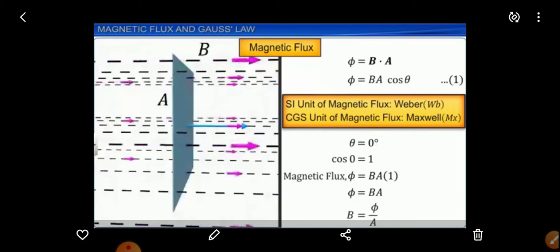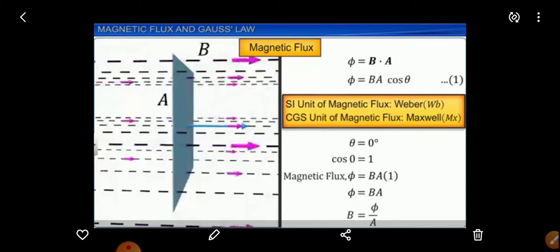So if theta is equal to 0 degree, the angle will be 0. Then cos 0 is equal to 1. Then phi is equal to B into A. If cos theta becomes 1 in equation 1, then phi is equal to B into A.